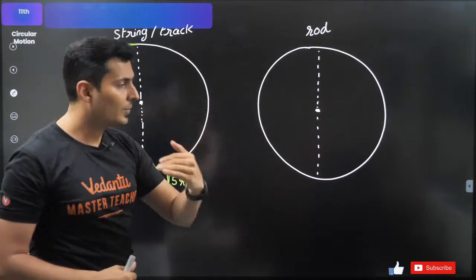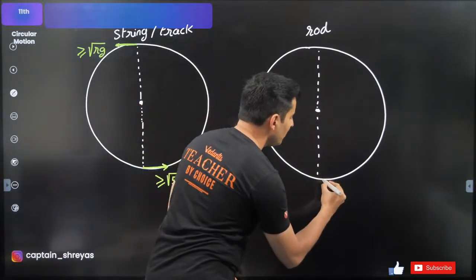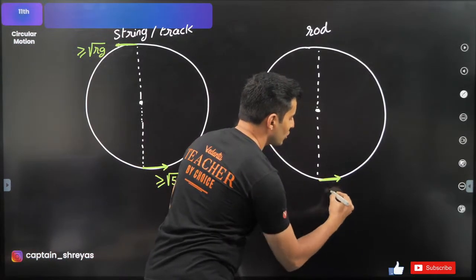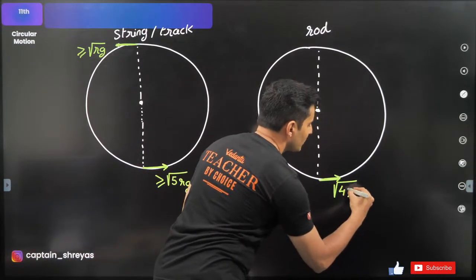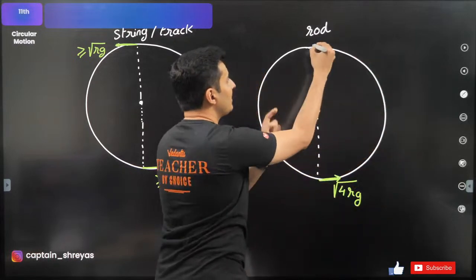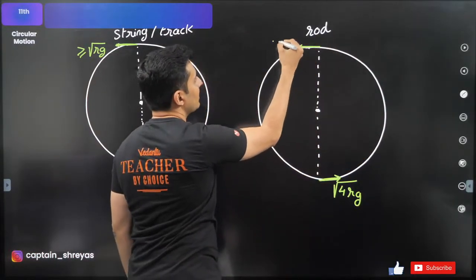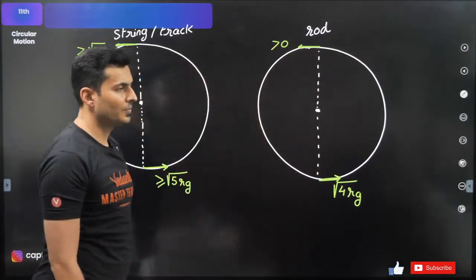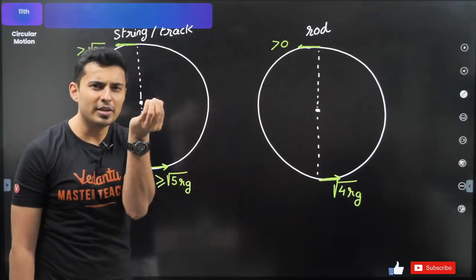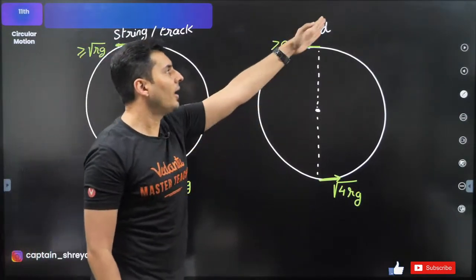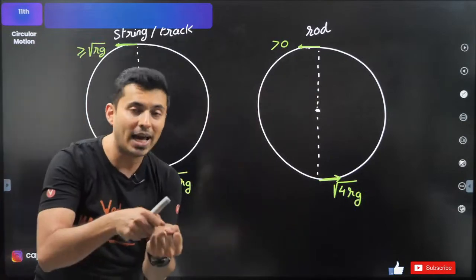But for a rod, believe me, the minimum velocity is not so much. It is slightly less. It is just root of 4 rg. And as soon as it reaches the top, any velocity which is more than 0 works for it. A small velocity like 0.001 will do, because a rod can't become slack. It will not collapse.